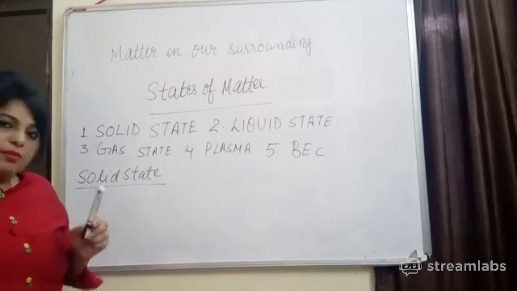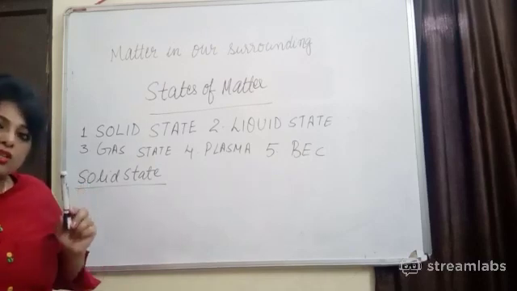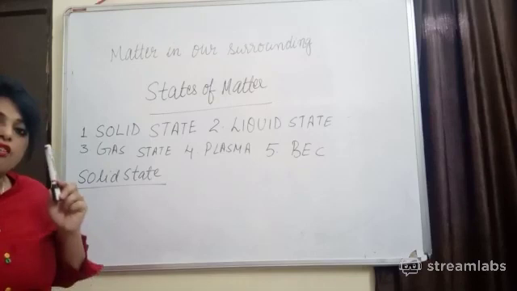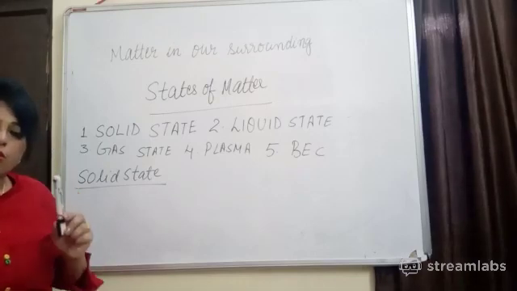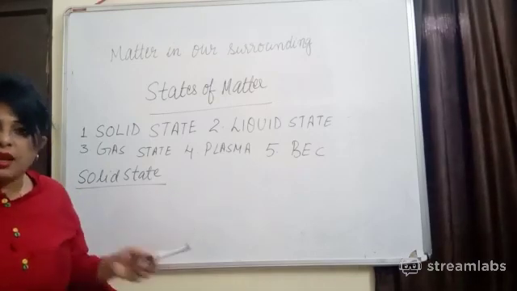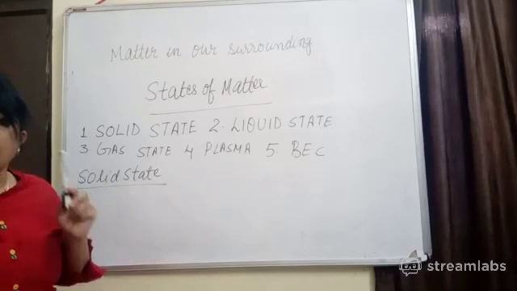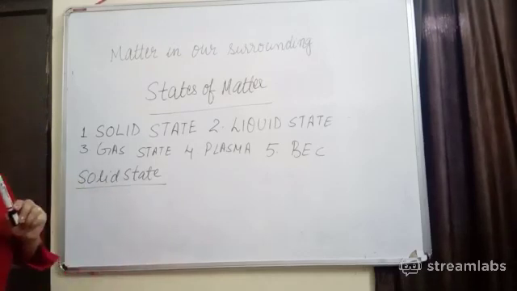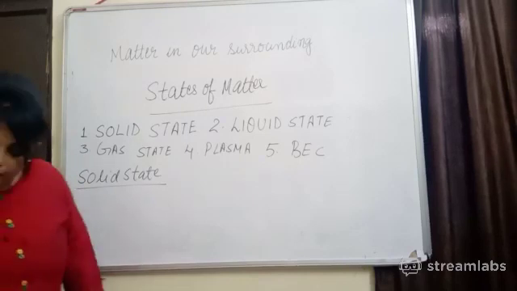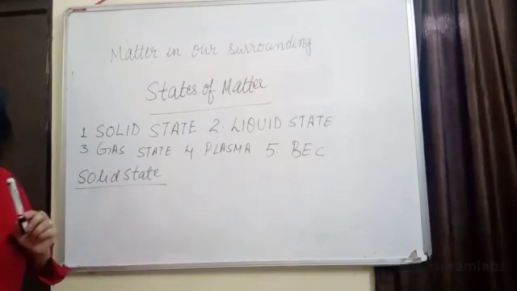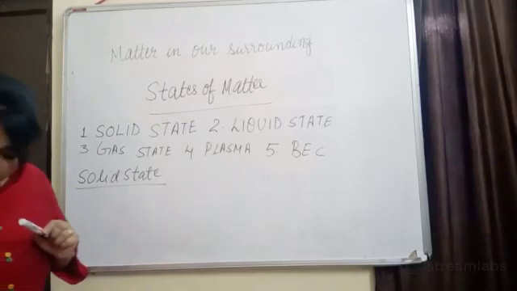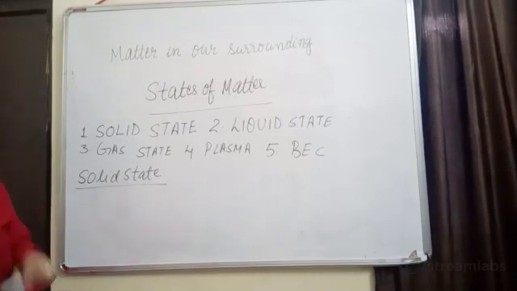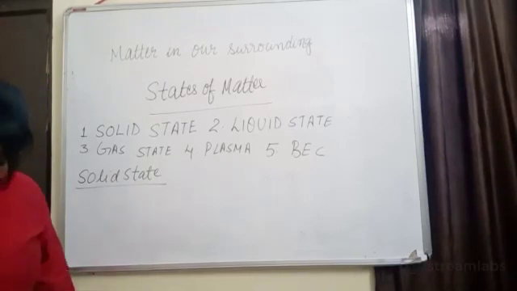No. It means whenever you see any solid state, the solid state will have a fixed shape and fixed volume. Does the mass change after some time? No. In solid state, we have fixed shape, fixed volume. So in this activity, they have asked to collect the following articles: a pen and a book, a needle and a piece of wooden stick, and sketch the shape of the above articles in the notebook.